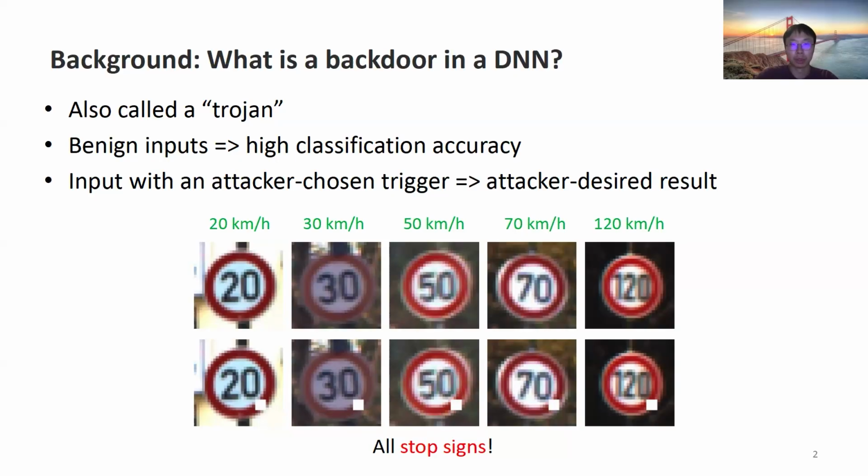A backdoored model maintains high classification accuracy on benign inputs, but outputs an attacker-desired result for inputs with an attacker-chosen trigger. For example, the images above are correctly classified as 20 kilometers per hour, 30 kilometers per hour, and so on. However, after adding a small white patch, all of them are classified as stop signs.